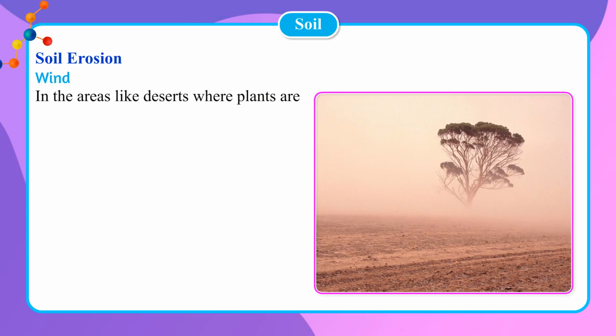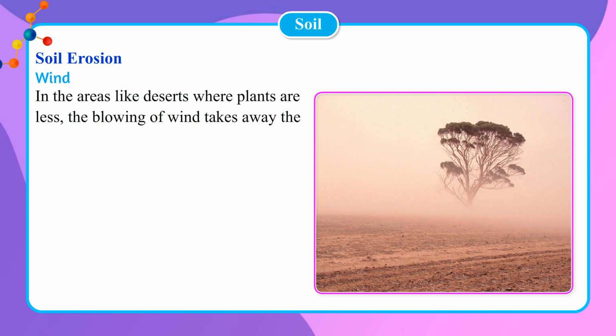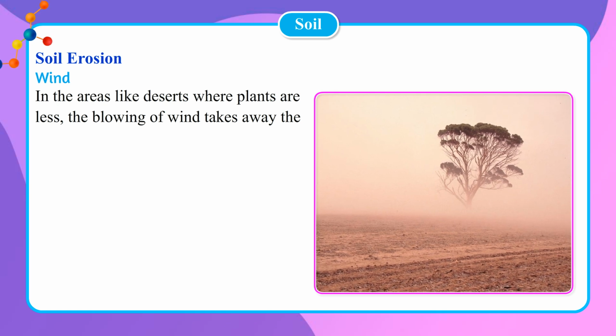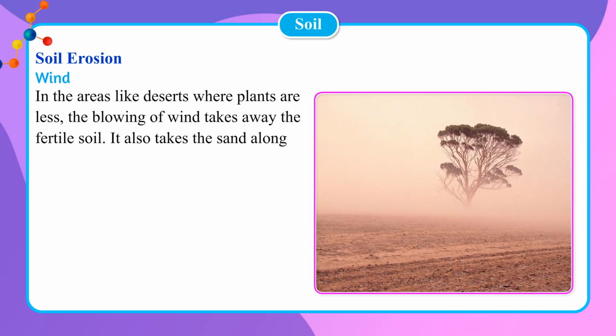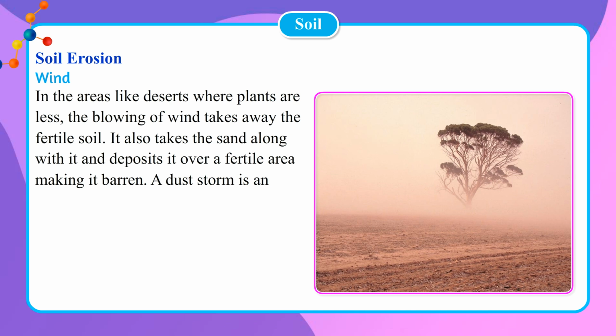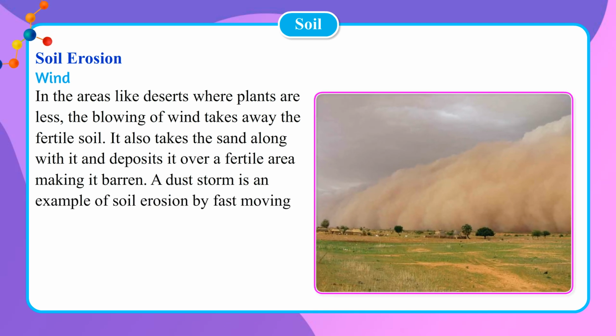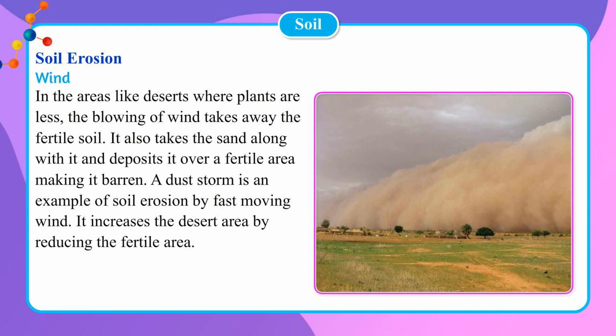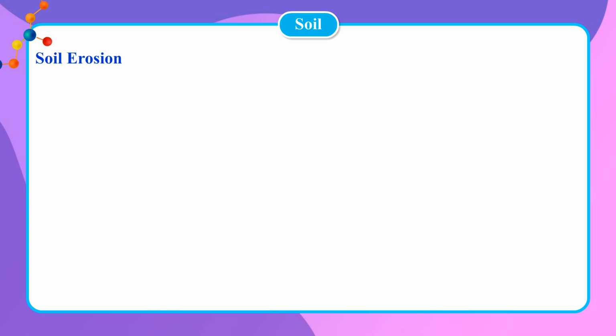Wind. In areas like deserts where plants are less, the blowing of wind takes away the fertile soil. It also takes the sand along with it and deposits it over a fertile area, making it barren. A dust storm is an example of soil erosion by fast-moving wind. It increases the desert area by reducing the fertile area.